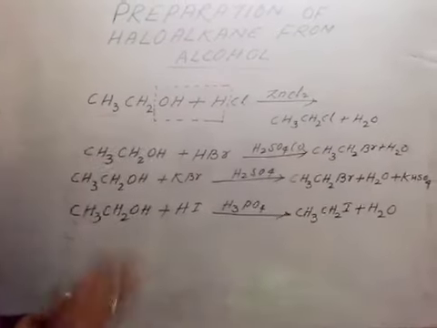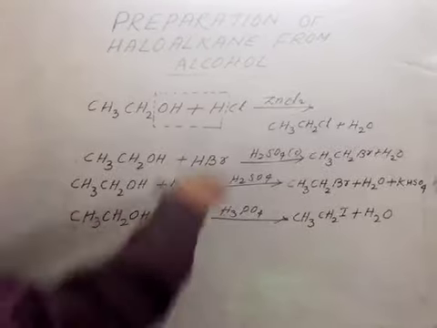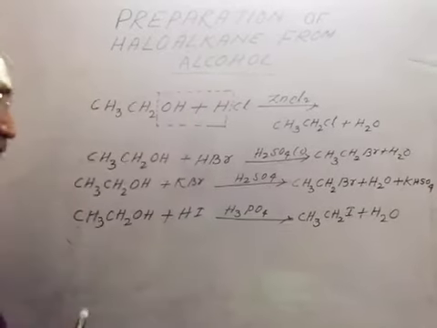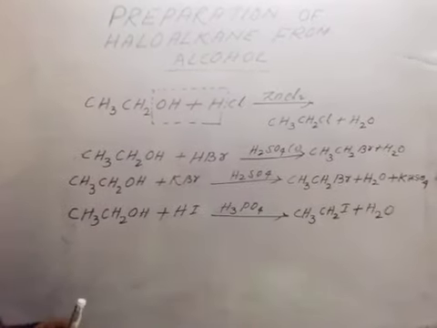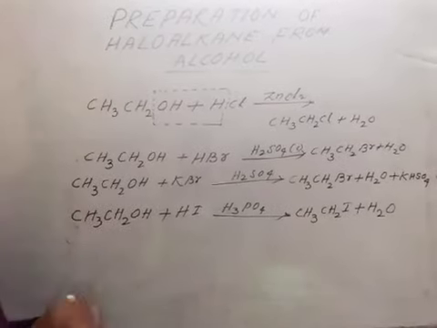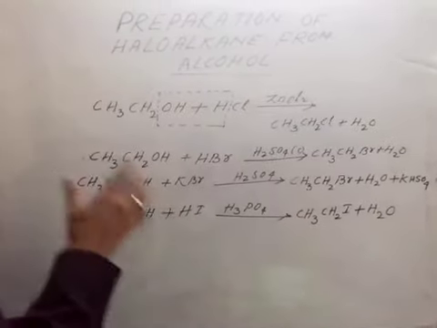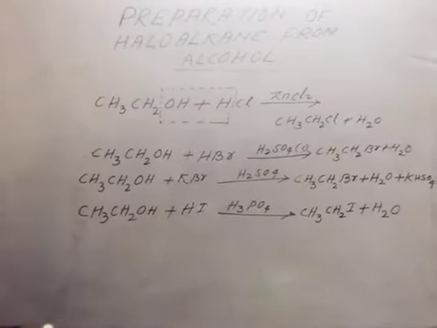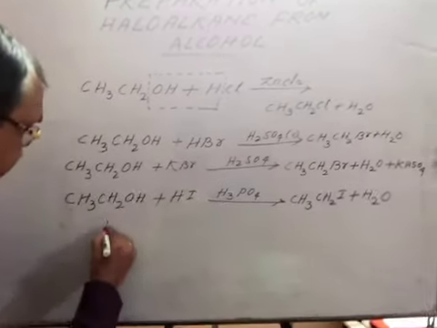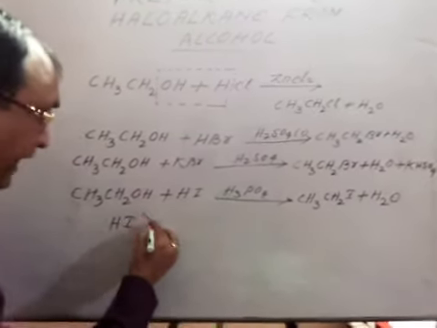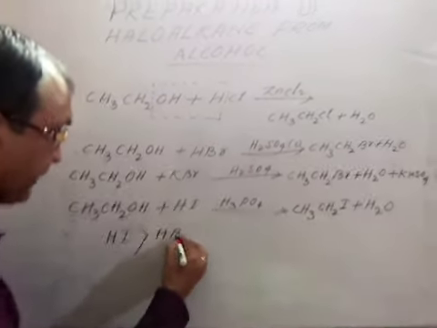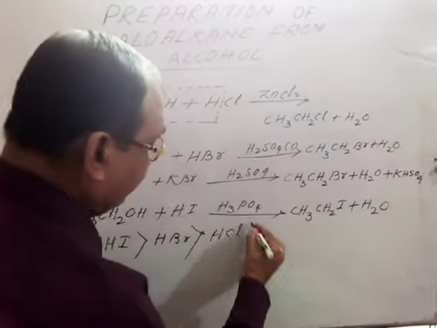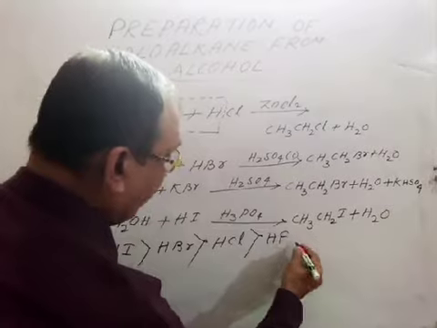One thing you should remember, in case of all these, HI, HBr, HCl, HF, the rate of reaction depends upon the attacking reagent as well as the substrate. If we consider the attacking reagent, then HI is more reactive in comparison to HBr, which is more reactive than HCl, which is more reactive than HF.